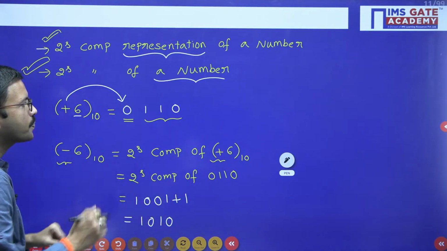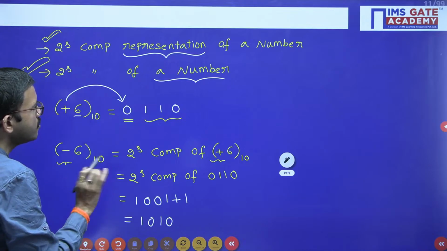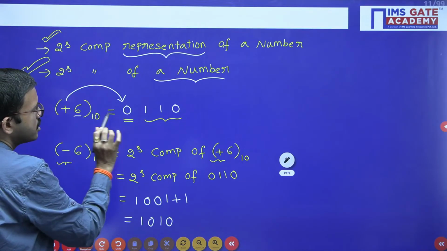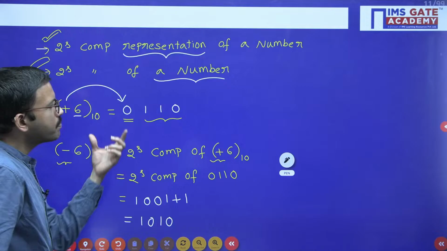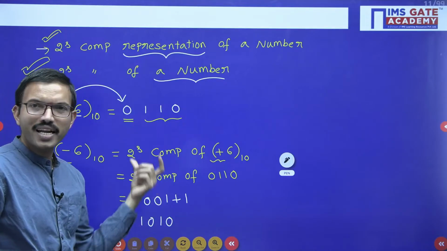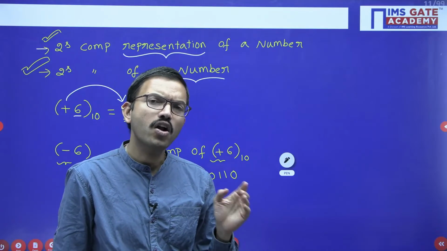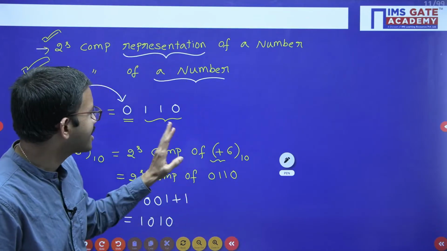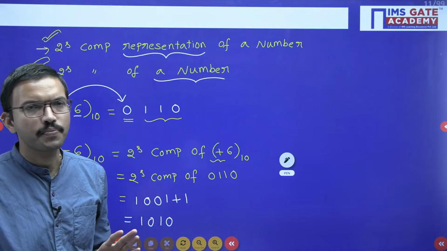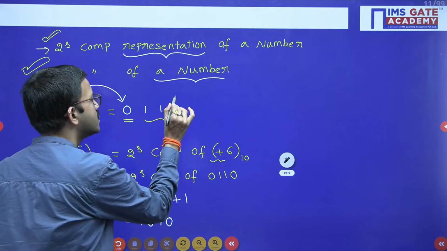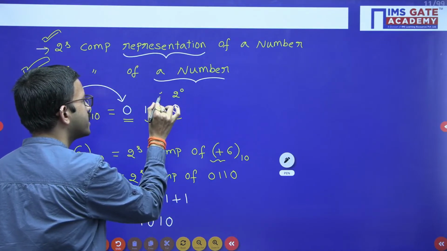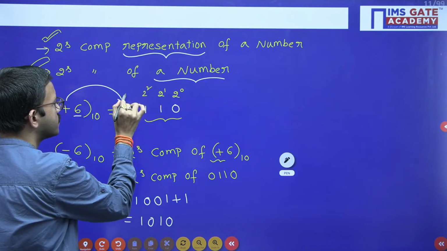This is one approach, and there is one more approach. Sometimes they will give one binary number like this, and in the question they will specify that the number is already represented in 2's complement form, and they are asking for the corresponding equivalent decimal value. At that time what you have to do is, just like the unsigned case, put the position weights in powers of 2.